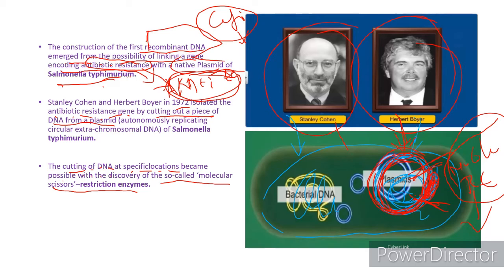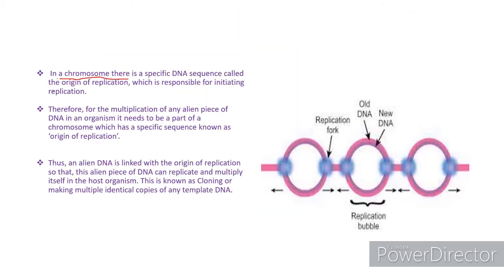We'll see that later. In a chromosome, there is a specific DNA sequence called the origin of replication, which is responsible for initiating the replication. That is, the chromosomes contain a gene sequence called the origin of replication. If it is there, then only the chromosome, the gene, the DNA or RNA will be divided.